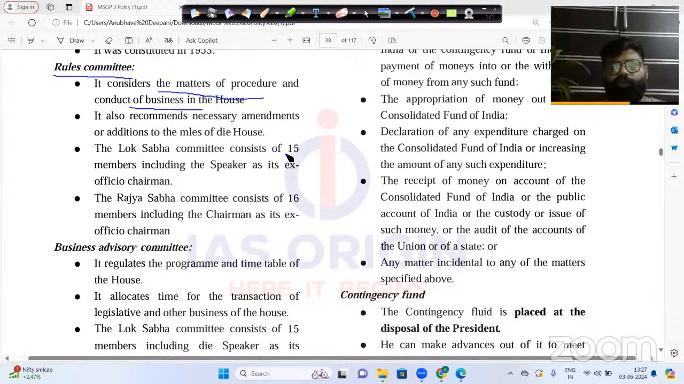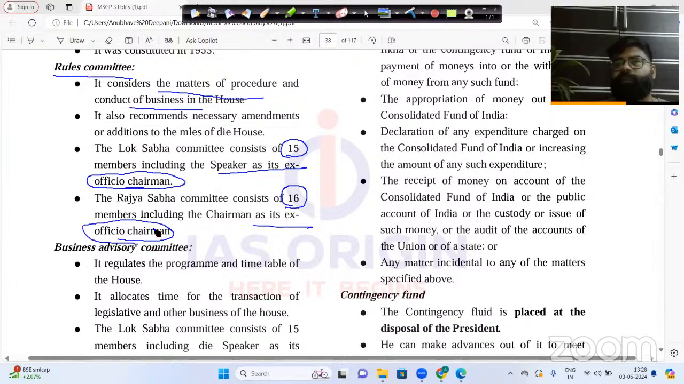Now here the Lok Sabha Rules Committee consists of 15 members, and the Speaker will be the ex officio chairman. Ex officio chairman in the sense that the Speaker of the Lok Sabha automatically becomes the chairman of the Rules Committee. And the Rajya Sabha Rules Committee consists of 16 members, where the Chairman of the Rajya Sabha will become the ex officio chairman.